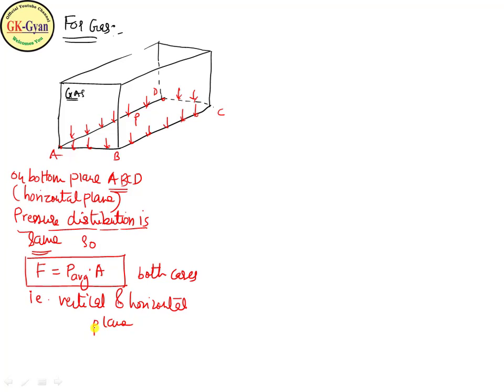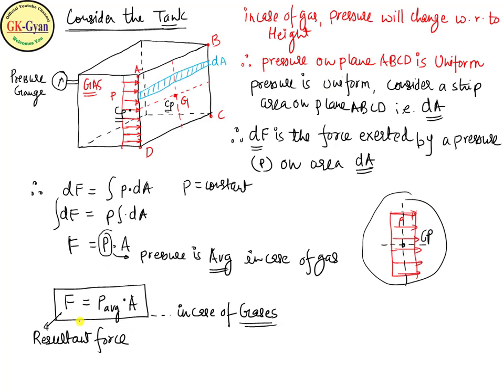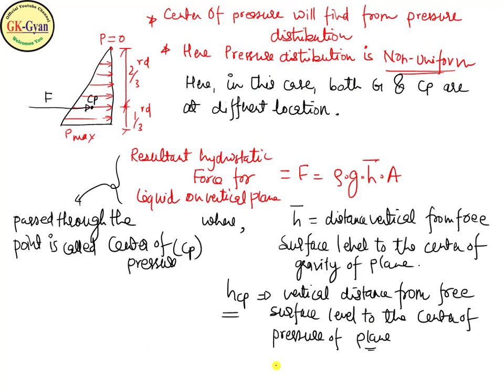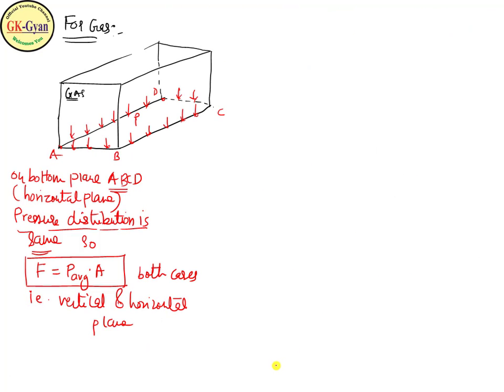We have seen the resultant force formula for the vertical plane ABCD. Because the pressure distribution is uniform in case of gas, on the bottom face also the pressure distribution is uniform. So the formula hydrostatic force F equal to P average into area is the same for a horizontal plane in case of gas.